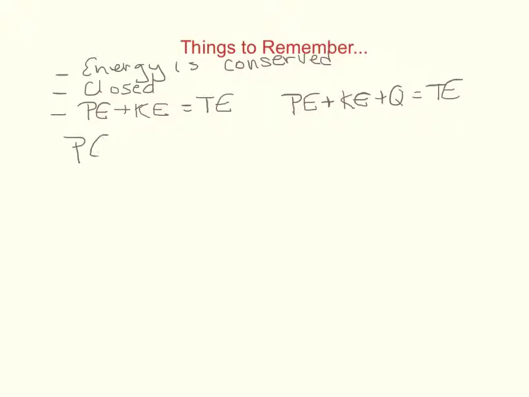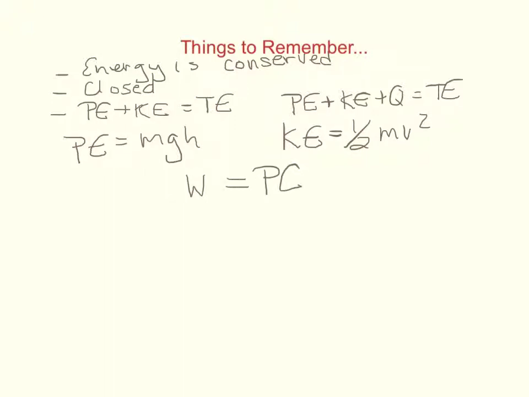Remember, potential energy is equal to mass times gravity times height. Kinetic energy is equal to 1/2 times mass times velocity squared. And that the work we put into the system is going to be equal to the potential energy we have in our system.